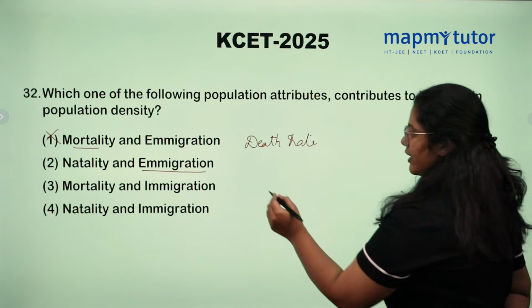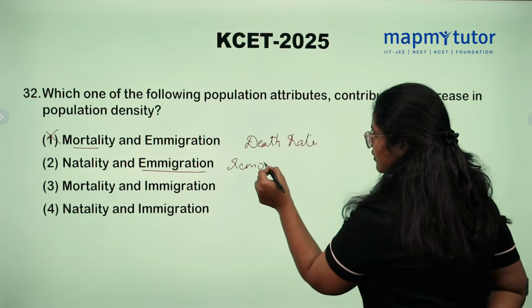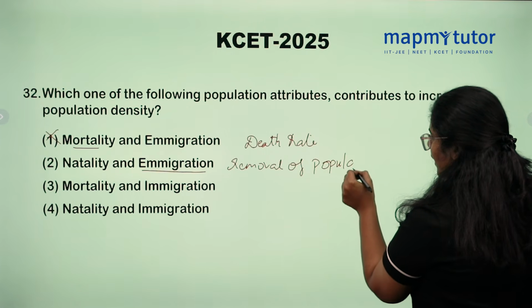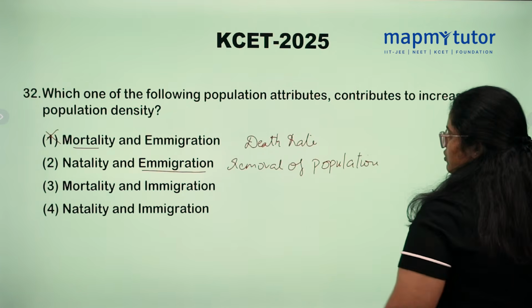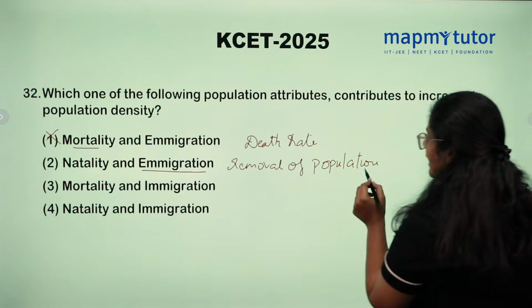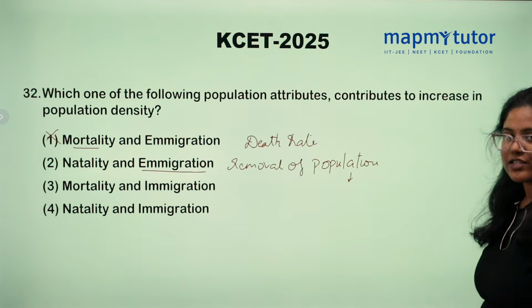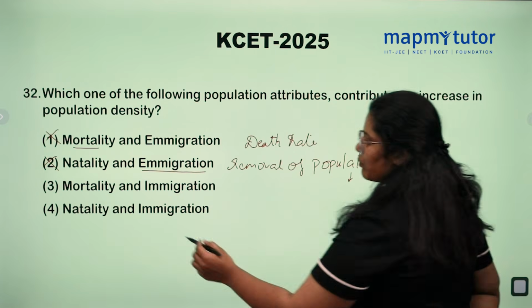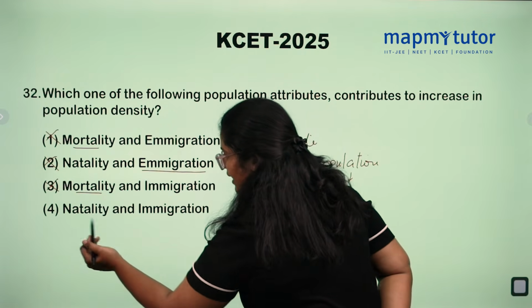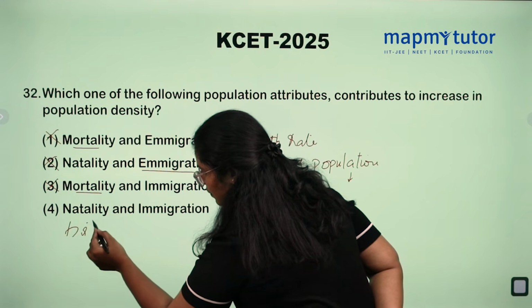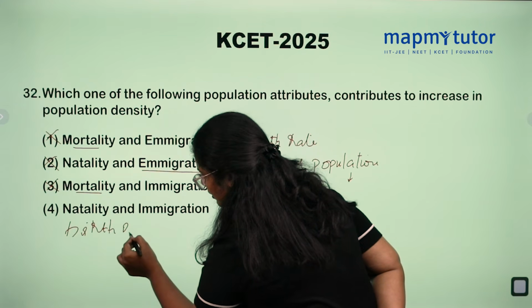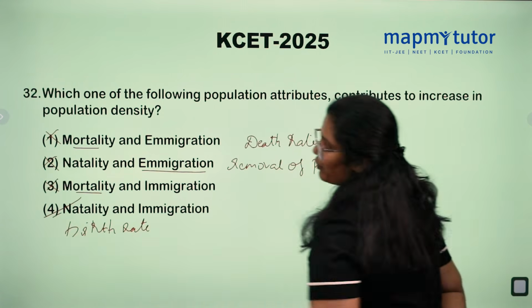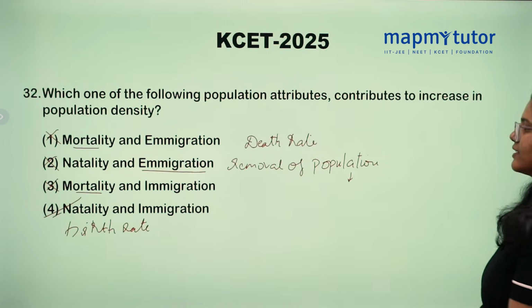Emigration is removal of population, or decrease in the size of population. So, it doesn't increase population density. Mortality, again no. Natality is birth rate. Birth rate and immigration will increase the population density. So, option 4 is correct here.